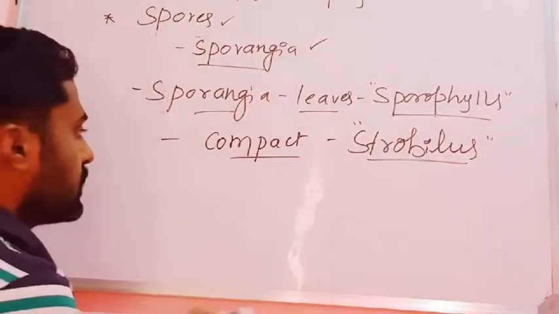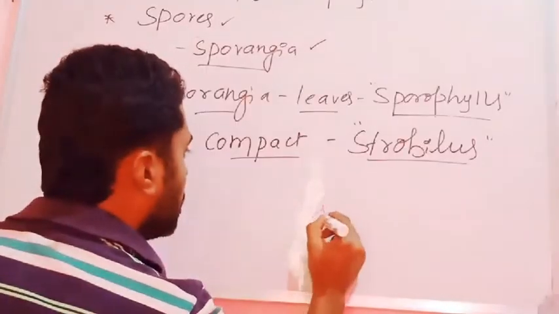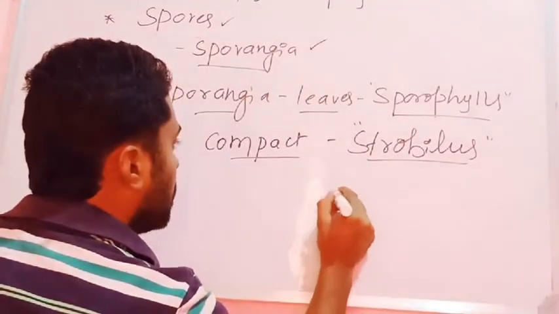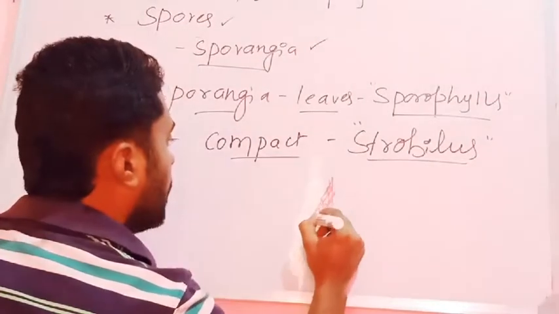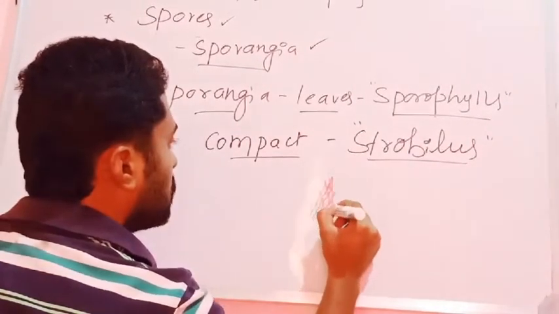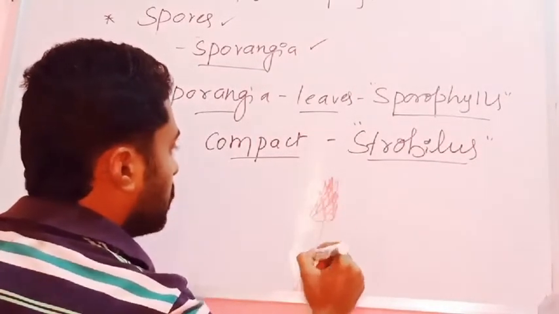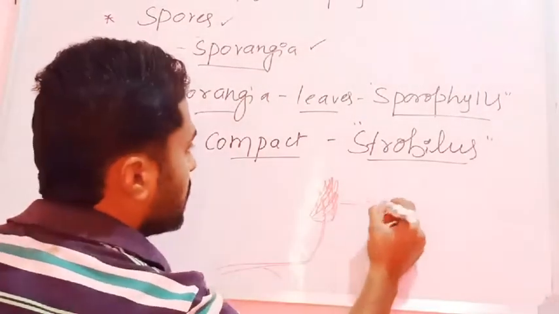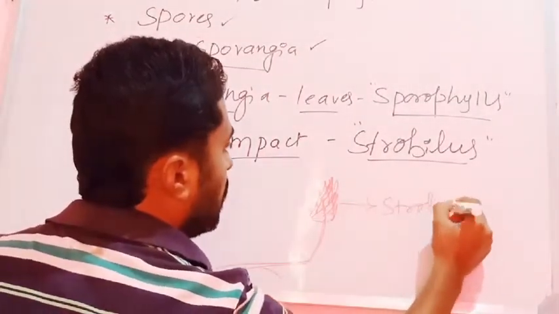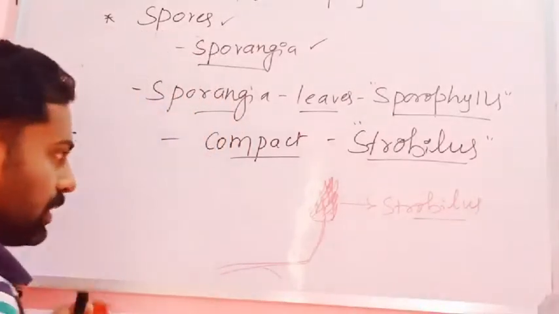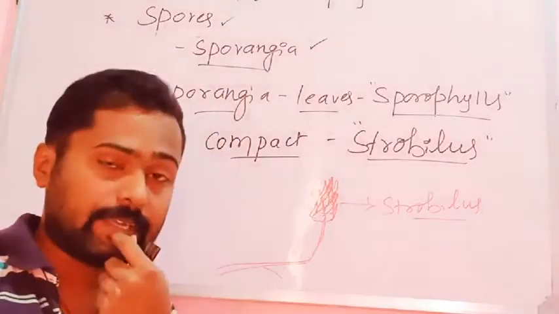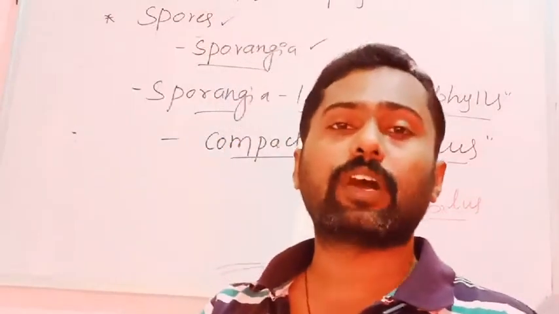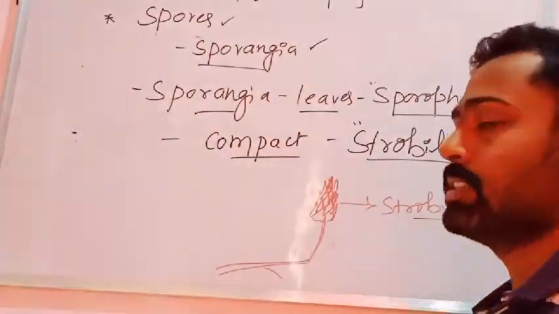For example, in Lycopodium and Selaginella, many sporophylls aggregate together and form a compact structure, called a strobilus. Here is the plant body that bears the compact structure, and this is the strobilus. So what is a strobilus? It is the aggregation of sporophylls leading to the formation of a compact structure.